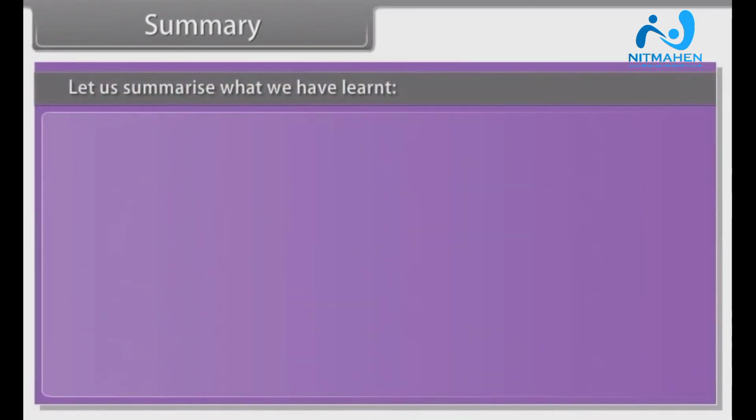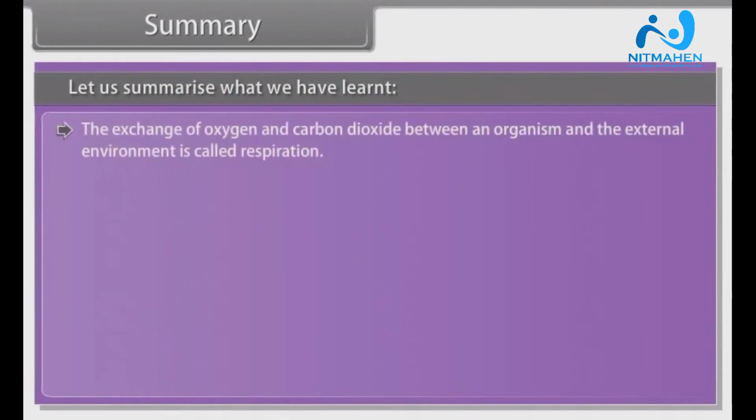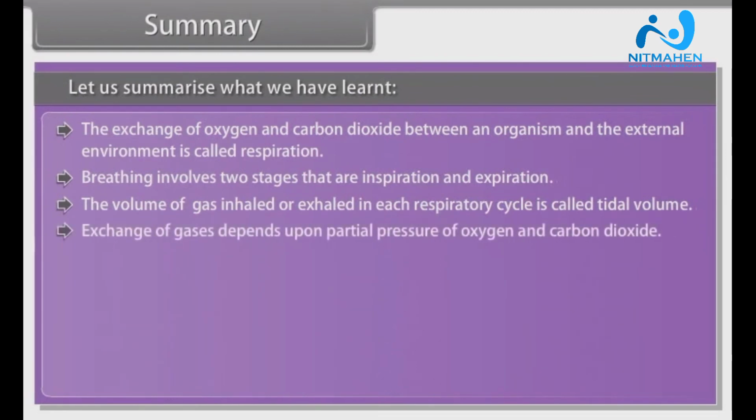Summary. Let's summarize what we have learned. The exchange of oxygen and carbon dioxide between an organism and the external environment is called respiration. Breathing involves 2 stages that are inspiration and expiration. The volume of gas inhaled or exhaled in each respiratory cycle is called the tidal volume. Exchange of gases depends upon partial pressure of oxygen and carbon dioxide.